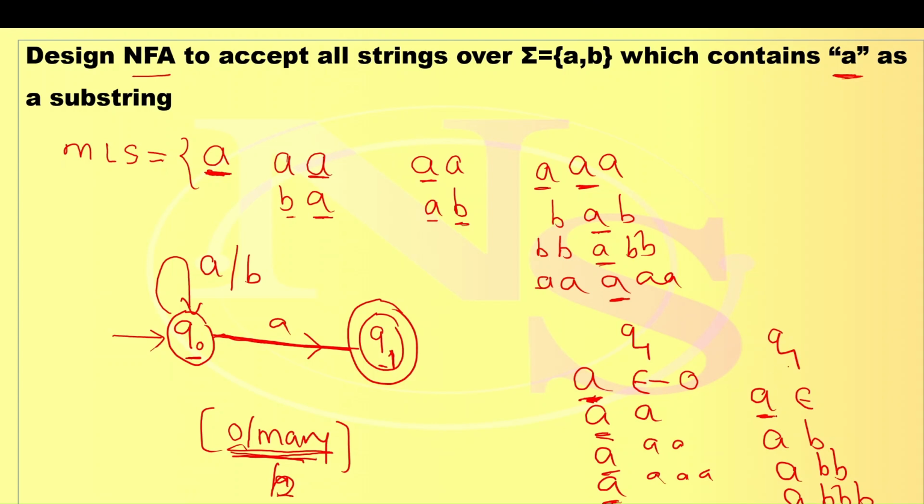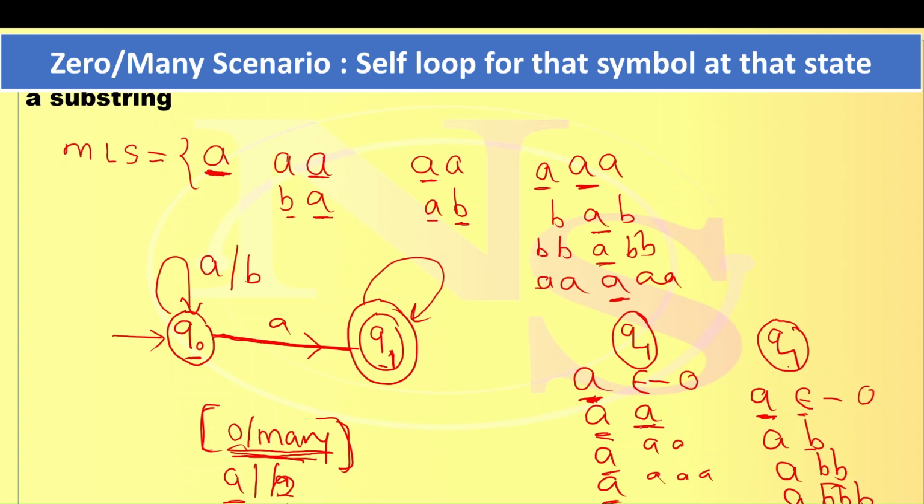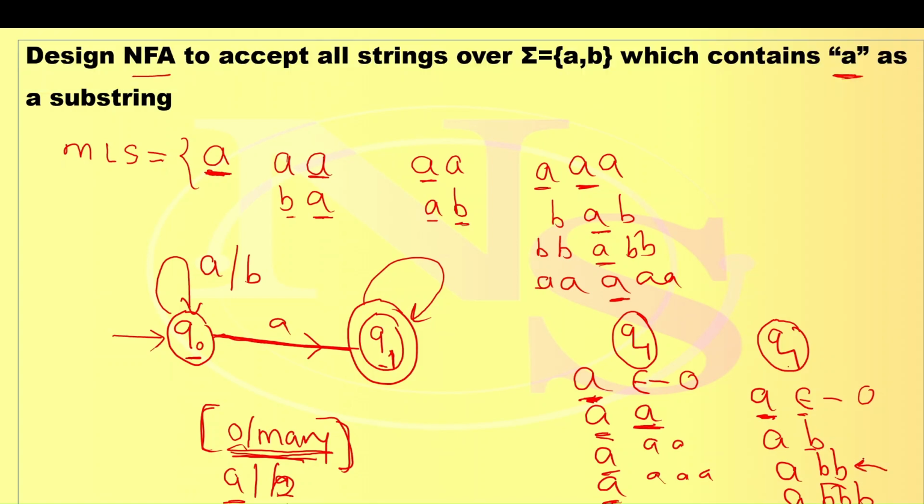Similarly here at Q1, once I read the A, I will reach state Q1. After that one B may come or multiple B's may come, or no B's, meaning epsilon. So zero B's or many B's. Again the scenario of zero or many, for symbol A and for symbol B. As I explained in previous videos, and also in one separate video on when to give the self loop, whenever there is a scenario of zero or many at a state, for example here Q1, you need to give the self loop. Here the symbol is A, and in this case the symbol is B. So a self loop for A and B at state Q1, and this becomes our final NFA.